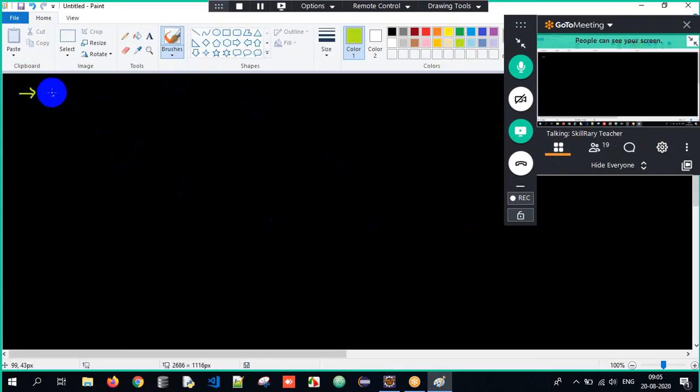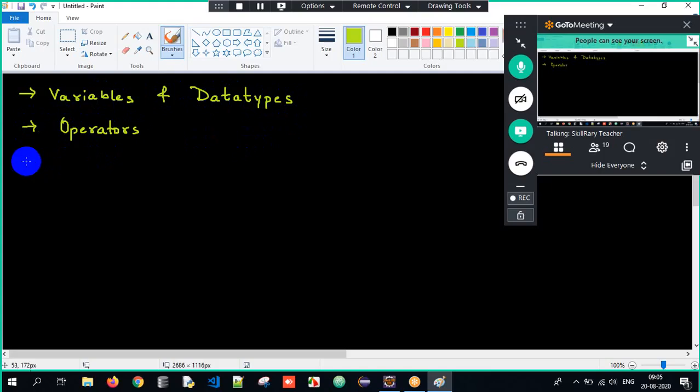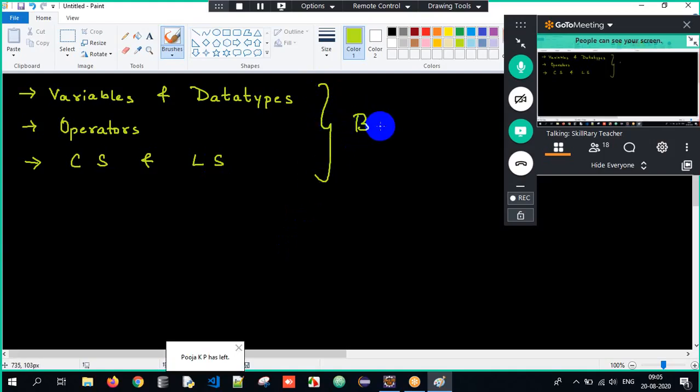Firstly, we understood what variables are and data types as well, followed by operators, and then conditional statements and looping statements. So variables, data types, operators, conditional statements, looping statements, all the basic foundation is done.